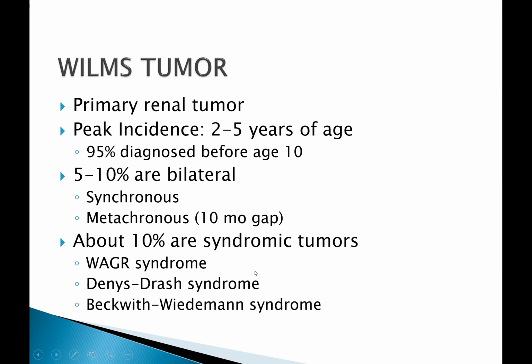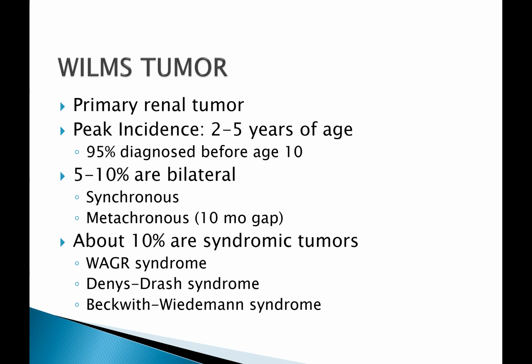First is WAGR, which stands for Wilms tumor, aniridia, genital anomalies, and the R for retardation, mental retardation. The next would be your Denys-Drash syndrome, which characteristically presents with gonadal dysgenesis in the form of male pseudohermaphroditism and early onset of nephropathy, presenting as diffuse mesangial sclerosis.